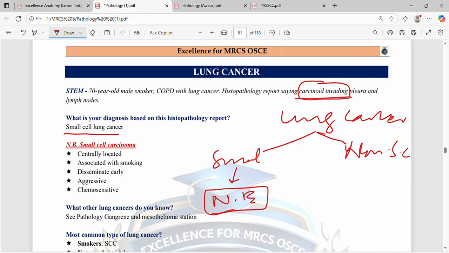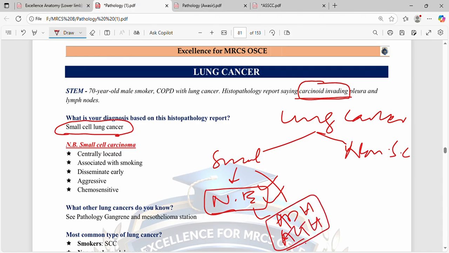So that's why the carcinoid is neuroendocrine. So this will be small cell carcinoma. They are very aggressive, metastasize early, and they have a high chance of paraneoplastic syndrome, and they secrete ADH and ACTH. So they will get Cushing and SIADH syndrome.